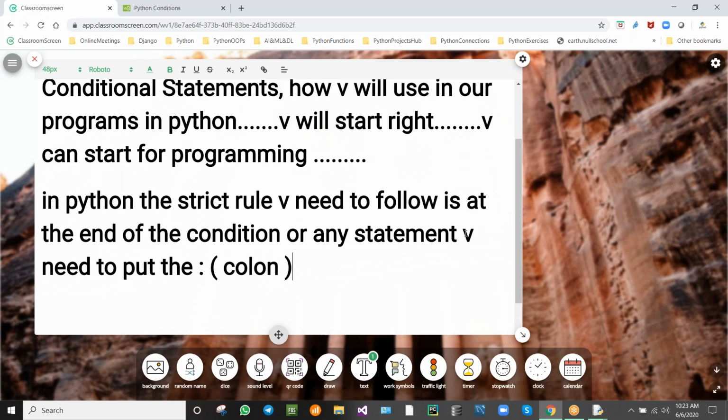So why do we need to put the colon? I'm going to explain that. Don't worry. So this is the only strict rule.